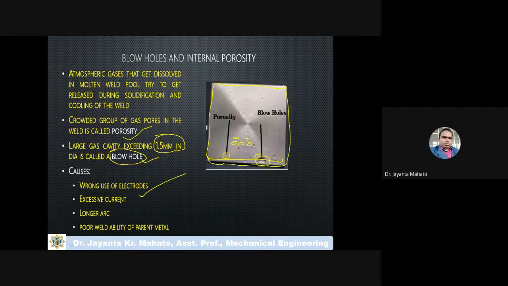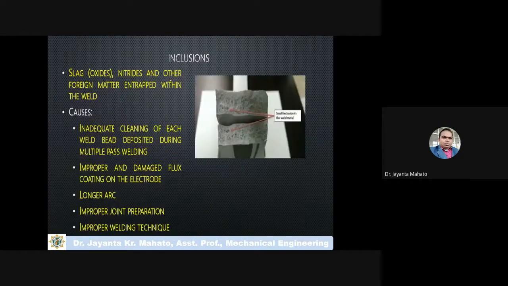The causes are wrong use of electrode, excessive current, larger arc length, and poor availability of parent metal. So due to these reasons, this type of porosity defect is found in the weld zone. Inclusions: sometimes some inclusions like that, these are the inclusions.